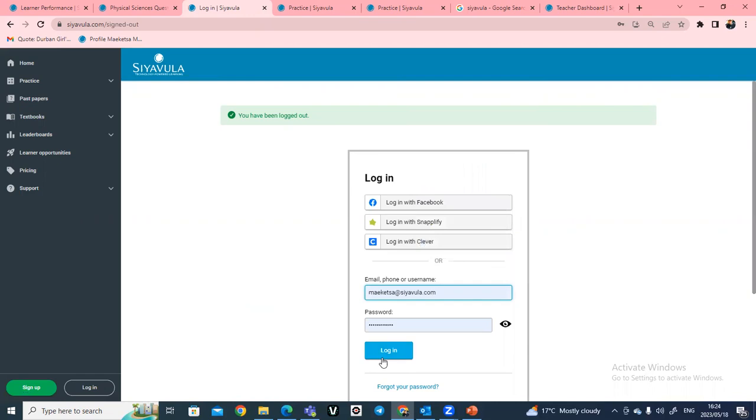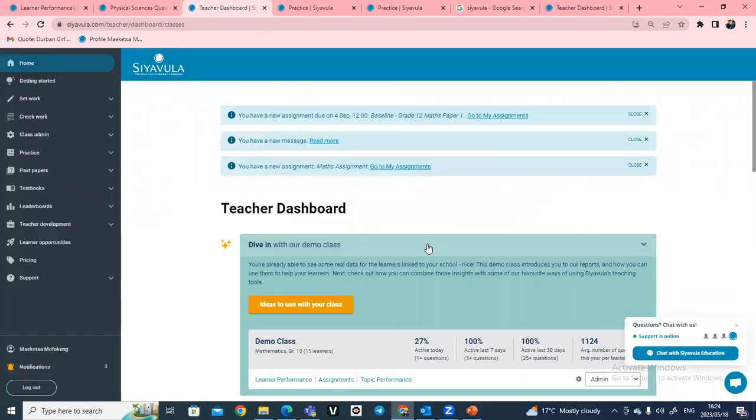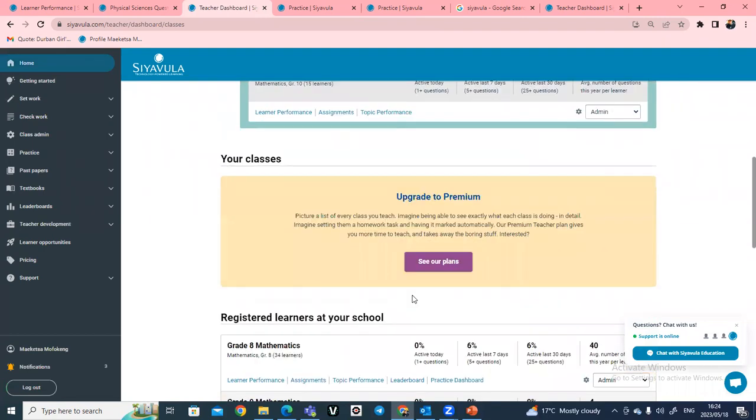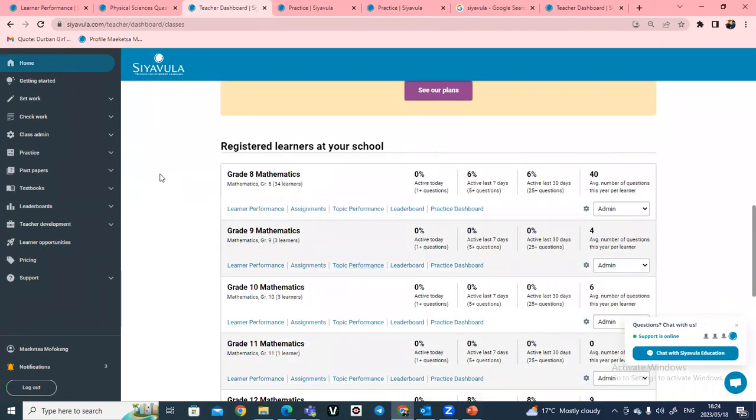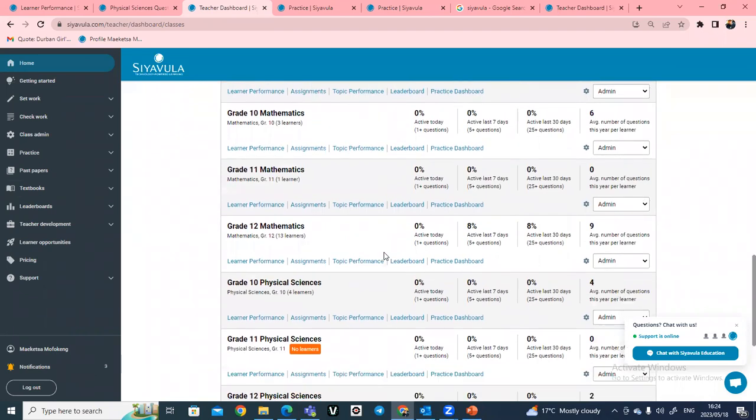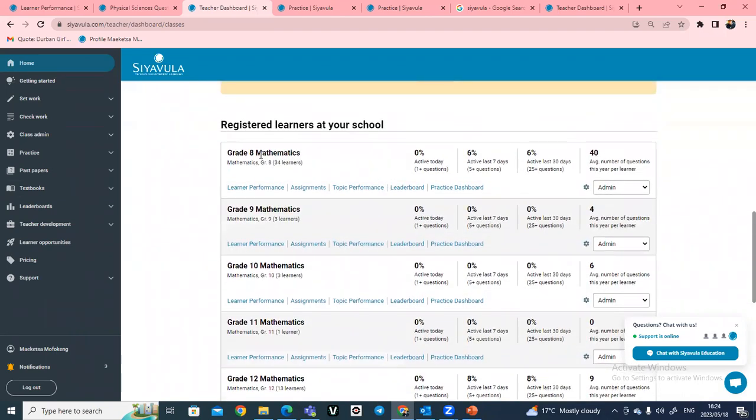Okay, so once I have logged into my teacher account, if I have learners in class, I will just log on to my Siyavula. Because I am not linked to any class here, those who are linked to classes will be able to come to the classes they are linked to, and then see if learners have completed that question. What they will do is just come and click on topic performance.